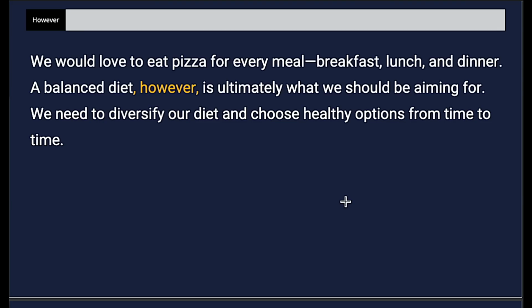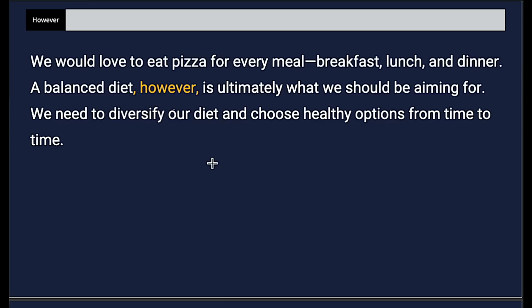We can also stick it in the middle of a sentence. So here we have the same thing, except we stuck it in the middle. "A balanced diet, however, is ultimately what we should be aiming for." It's still contrasting with the previous sentence. That is always going to be the case. It just happens to be in the middle. The one thing we would remember is, since it's in the middle, we treat it like non-essential information. It's going to need a comma sandwich.